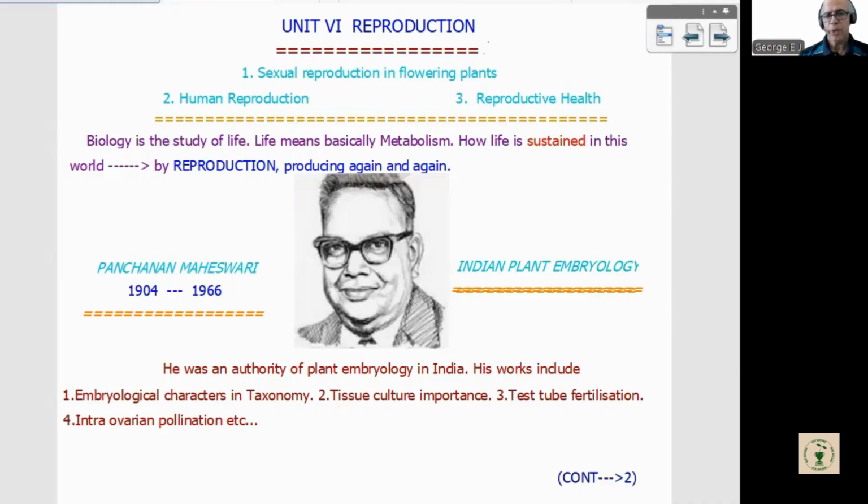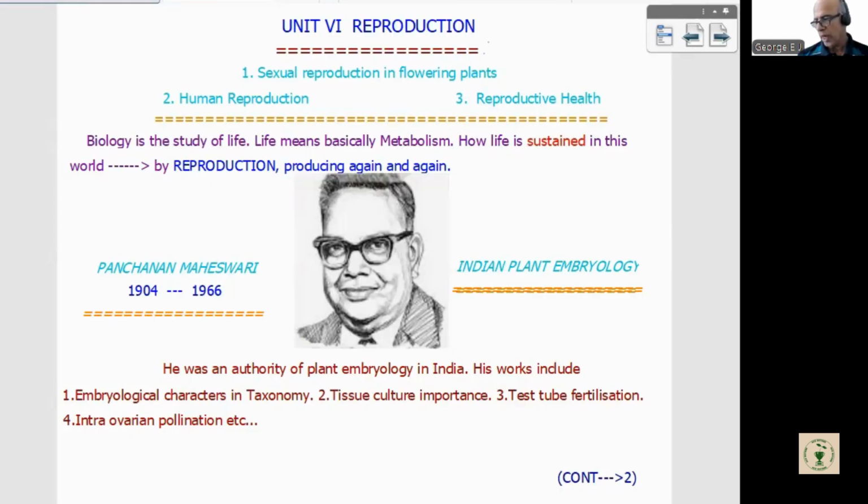So he applied embryology in taxonomy, principles of tissue culture concerned with embryology and development, then test tube fertilization, intra-ovarian pollination. These are mainly to nullify the effect of sterility. So his total work in embryology is connected with tissue culture and fertilization procedures. P. Maheshwari.